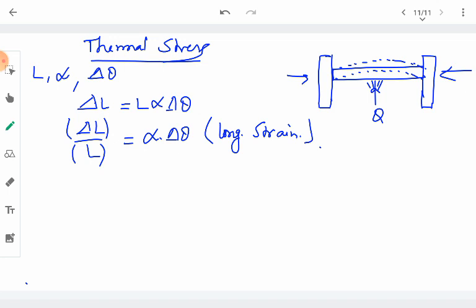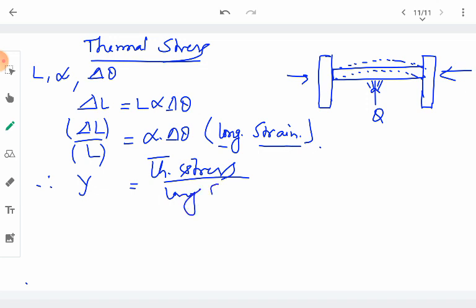Here the stress is thermal stress and the strain is longitudinal strain. So therefore we can write the expression for the Young's modulus, which is given by thermal stress per unit longitudinal strain.